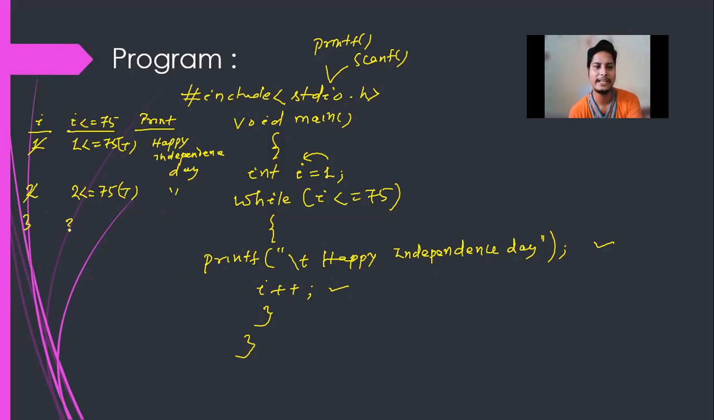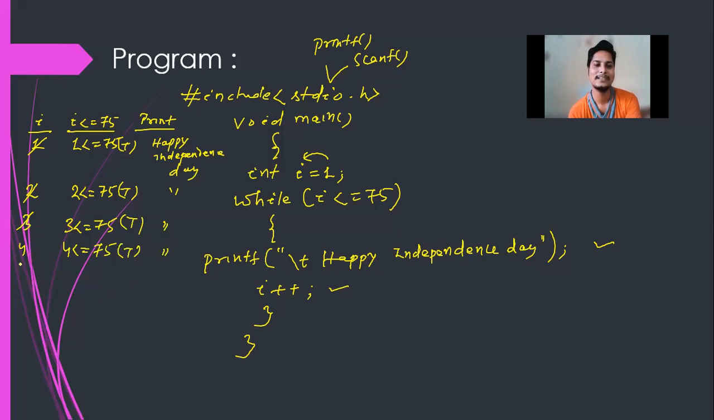Again, 3 will be checked with 75, whether it is true or false. If it is true, then this statement will be executed. So Happy Independence Day will be printed. Then the value of i will be incremented to 4. Okay, so 4 is less than or equal to 75. Is it true? Yes, it is true. So the statement Happy Independence Day will be displayed.